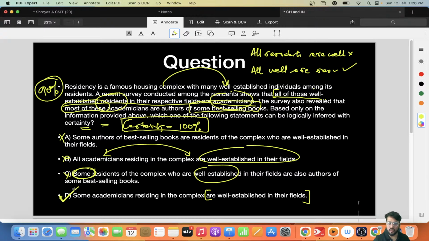Okay? Got it? All well established people are academicians. So some people will be, that is, academicians are well established. Right? Academicians are well established. So D will be the right answer.